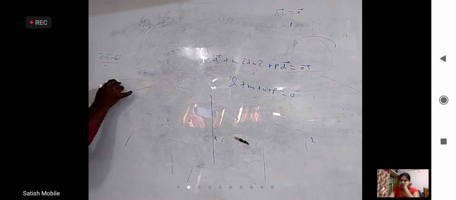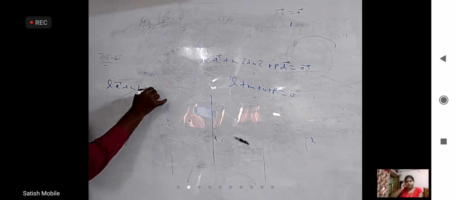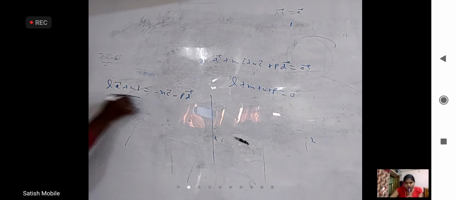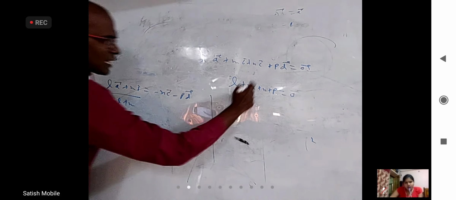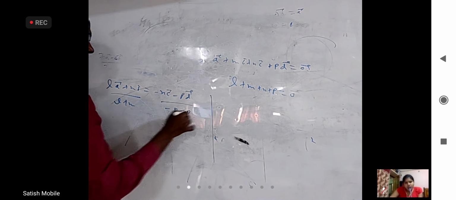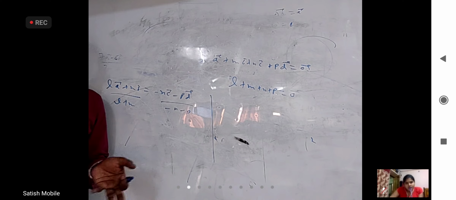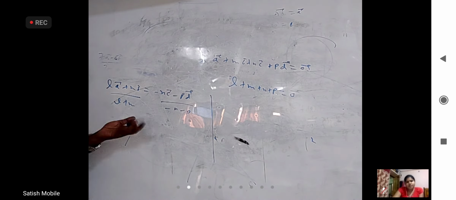If this is given to you, send these to that side now. You will get L A bar plus M B bar equals minus N C bar minus P D bar. Here you divide with L plus M, that is the same as minus N minus P. Now we can say this is some point on the line joining AB, this is some point on the line joining CD. So they are intersecting.